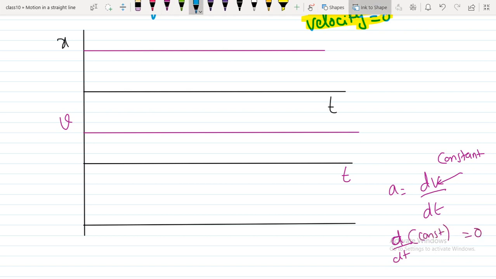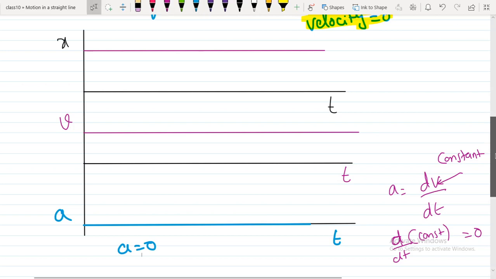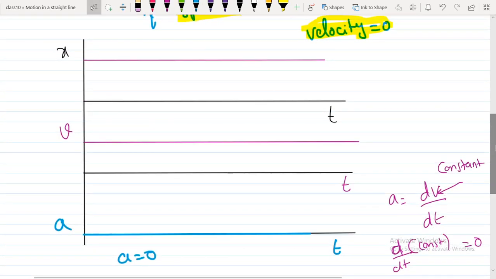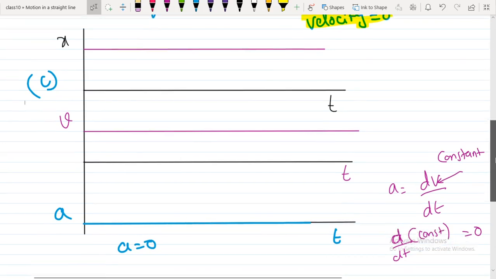So in that case acceleration is 0. In the acceleration versus time graph, acceleration equals 0. So the case C happens: a constant speed must have zero acceleration.